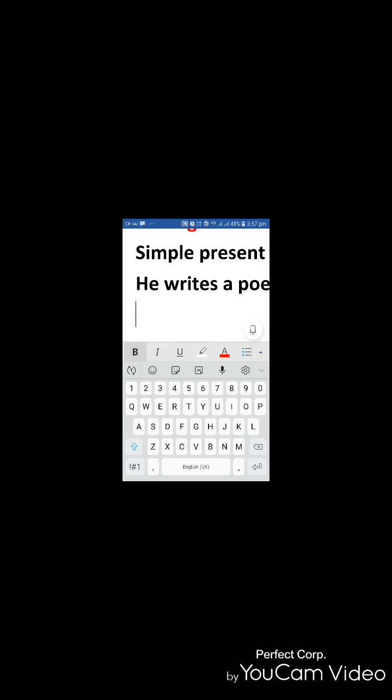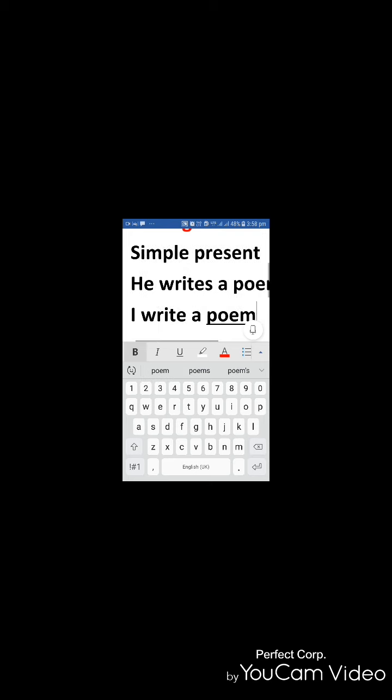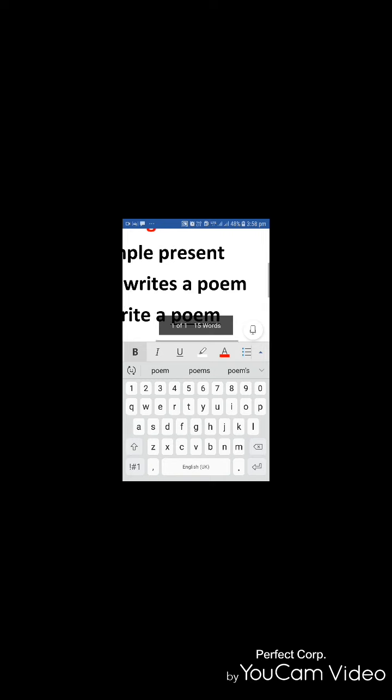I give you another example: I write a poem. Fine. So again I tell you, he writes a poem, I write a poem, we write a poem, they write a poem, she writes a poem, Nalini writes a poem, Meenakshi writes a poem, Rahul writes a poem. So these are the things we need to remember in simple present tense.